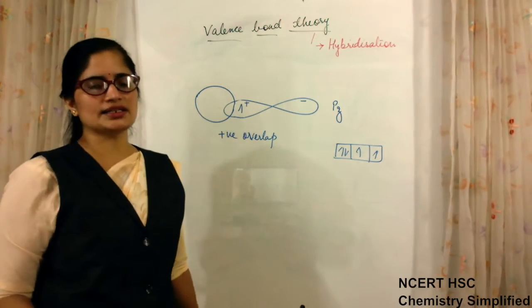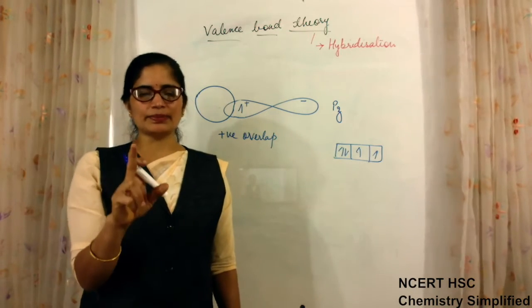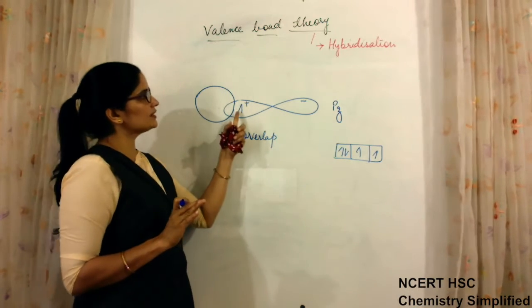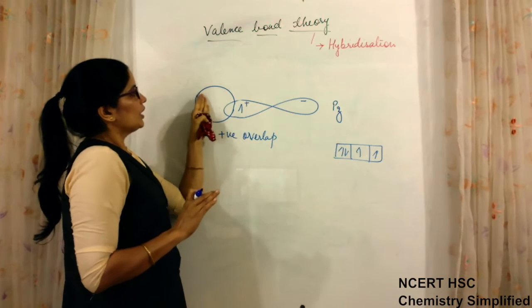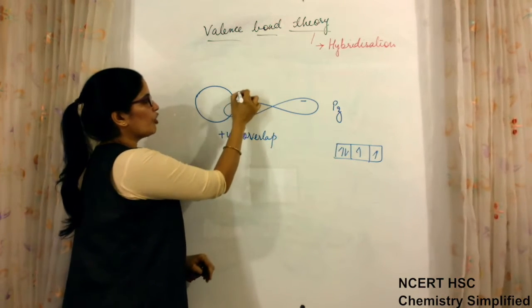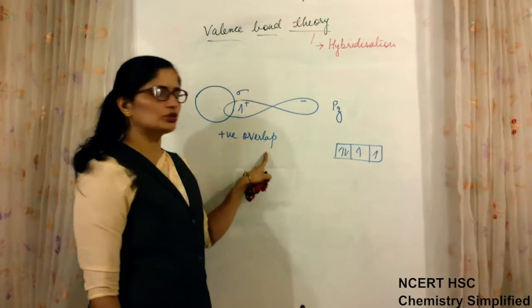Negative means nothing is there, it is blank, because the one electron keeps on moving and it can be present at any one place at a time. If it is present this time in this portion where the P orbital is overlapping with S, then bond formation will take place, and this is called positive overlap.